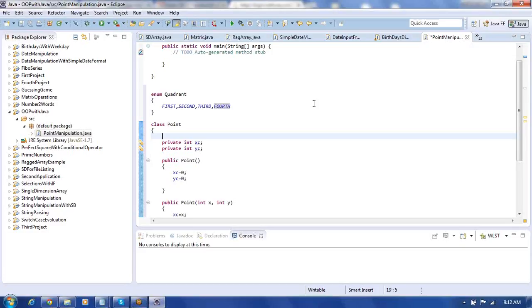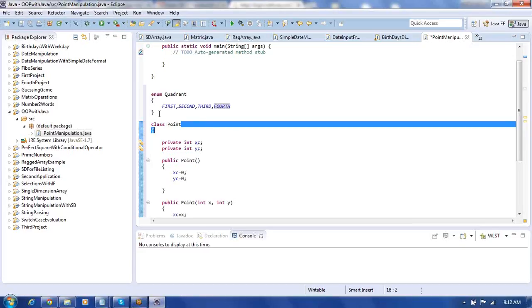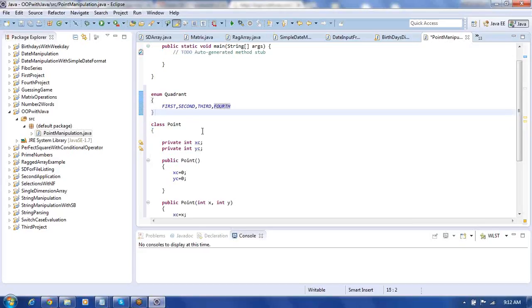You can have more than one constant in this. There are four constants. First equal to 0, second equal to 1, third equal to 2, fourth equal to 3. Like this we get the enum here. So you have a total of 4 quadrants. You have only 4 quadrant possibilities: first, second, third and fourth. In such cases you can define constants. So using Quadrant dot first, second, third or fourth, you can access it.